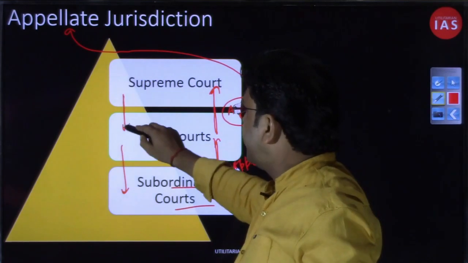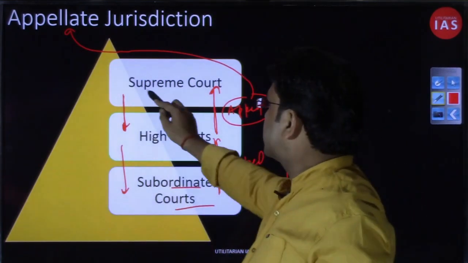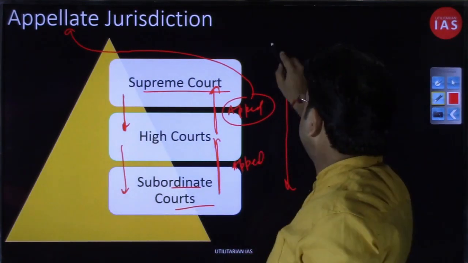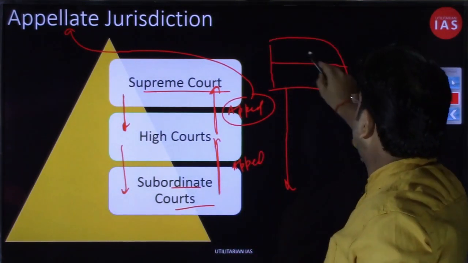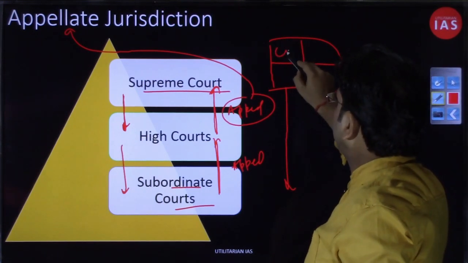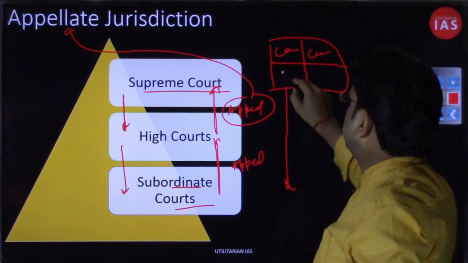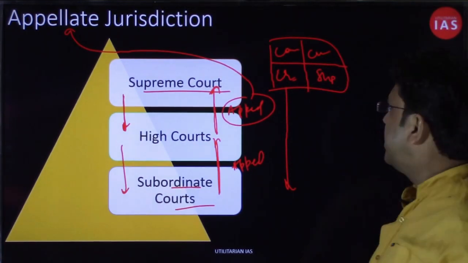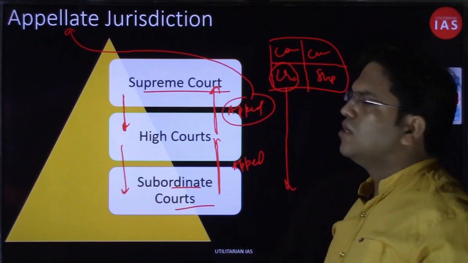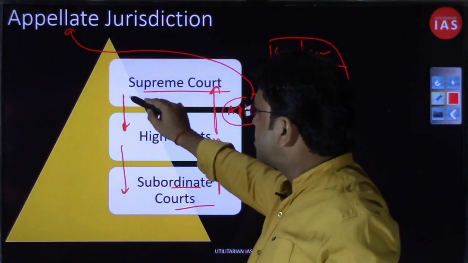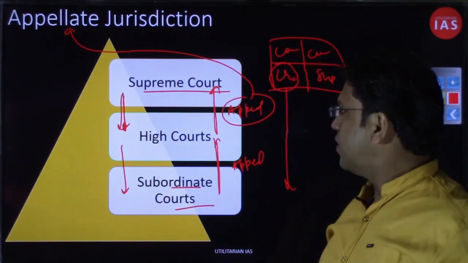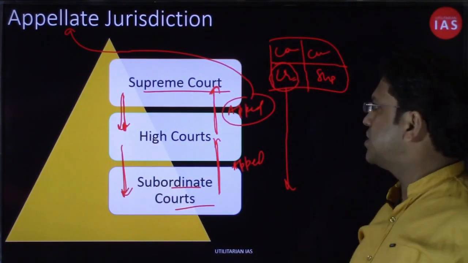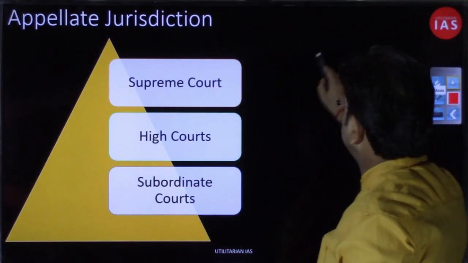This point we have already discussed when we were discussing the Supreme Court, in what all areas. So you had these four areas that we have on the next slide, right? You had the constitutional matter, the civil matter, the criminal matter, then the special leave petition. All these things we have already discussed. So in all those areas, the Supreme Court does have appellate jurisdiction over the judgment of the high court. Today our topic is the high court's appellate jurisdiction. So let us start discussing it.